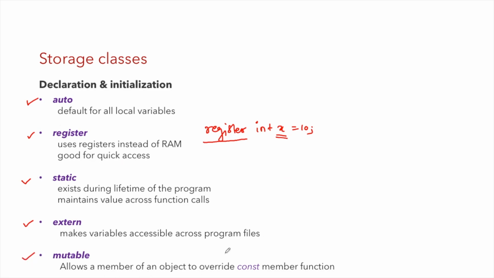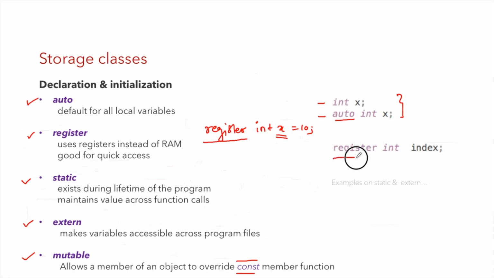It allows a member of an object to override a const member function. This is something that I can explain later when we talk about const member functions. Here is the example. int x and auto int x is almost the same statement because auto is the default storage class. And here's the other example, register int index. So the index variable will get allocated memory inside of register memory instead of RAM, because we have specified that the storage class for this index variable is register.